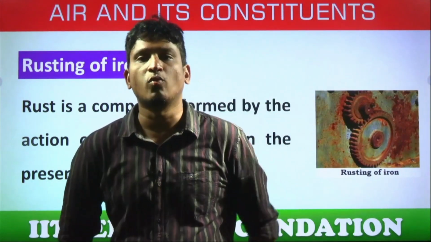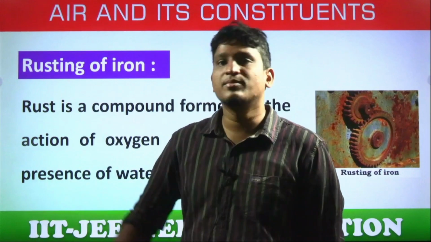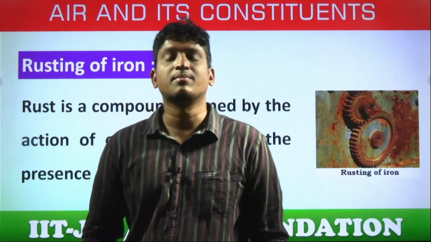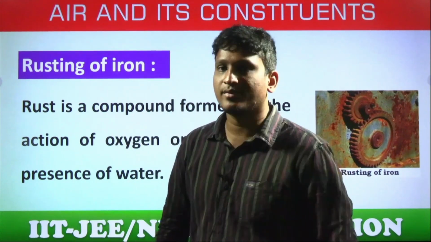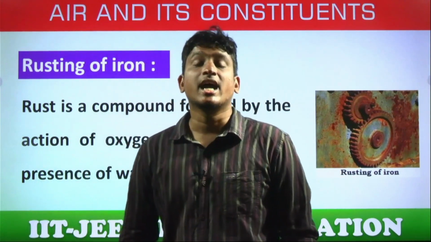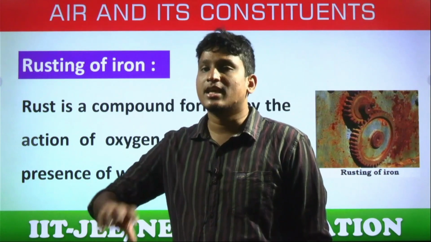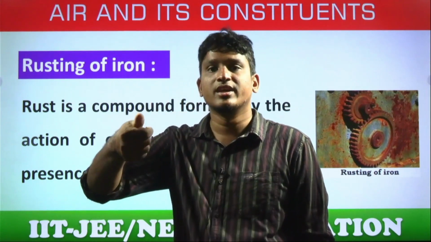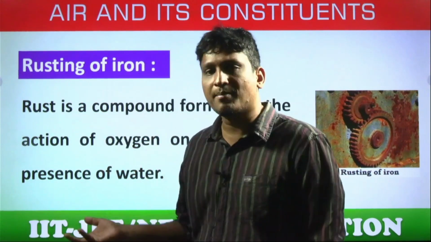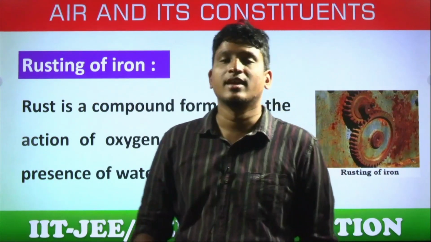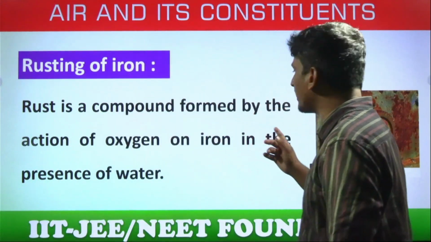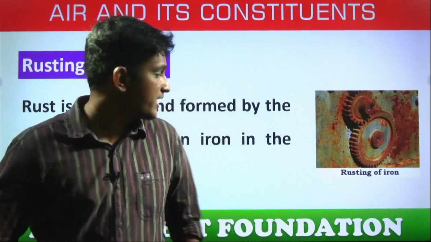Rusting of iron. So what is rusting? Why does rusting come here? Because rusting also takes place in the presence of oxygen only, students. That means when a clean metal surface is exposed to oxygen and water, water vapor or water, it undergoes rusting. The surface metal undergoes oxidation and converts into the respective oxide. That is called rusting. If it happens in the case of iron, that is called rusting of iron. Iron converts into iron oxide. That iron oxide is called rust. Rust is a compound formed by the action of oxygen on iron in the presence of water.